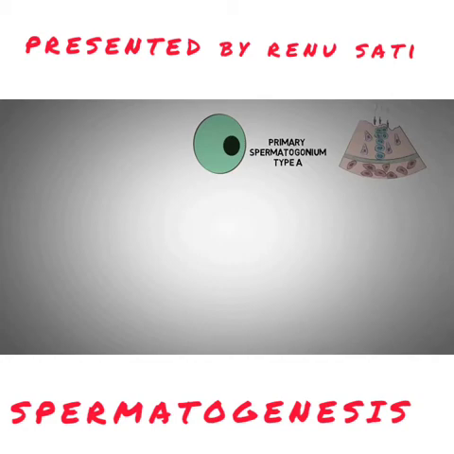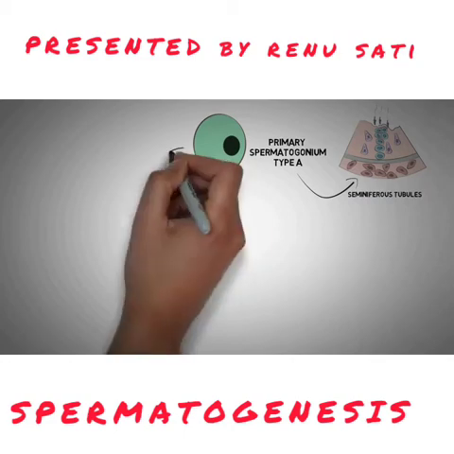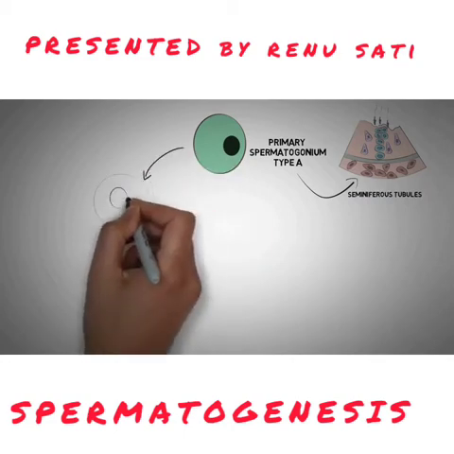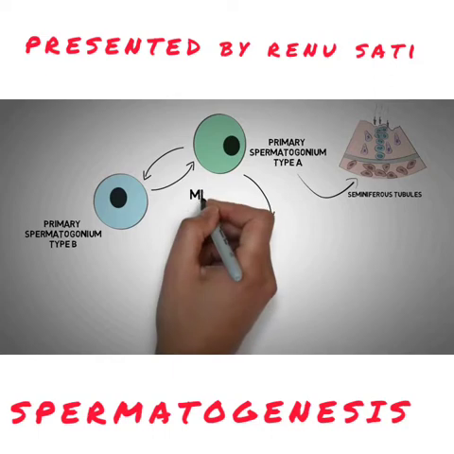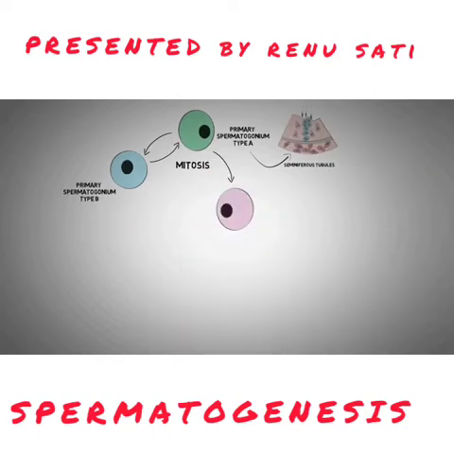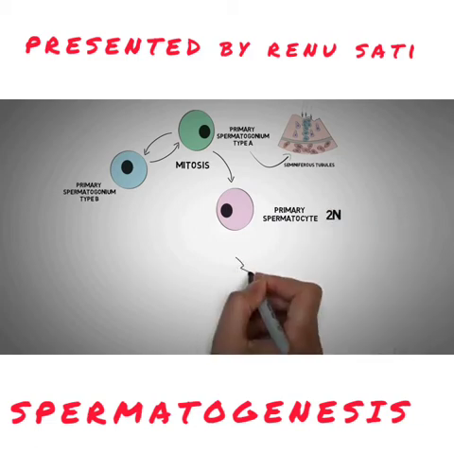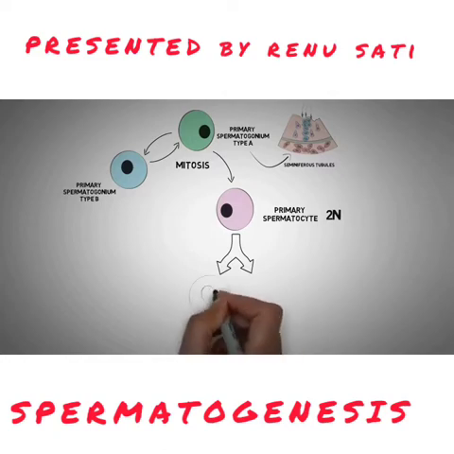The primary spermatogonium type A, which are being produced by the wall of the testes or the seminiferous tubules, are divided into, or rather form, the primary spermatogonium type B, which will again form the primary spermatogonium type A for further multiplication, and a mitosis takes place to produce the primary spermatocyte cells. These primary spermatocyte cells have the 2N or the diploid condition.